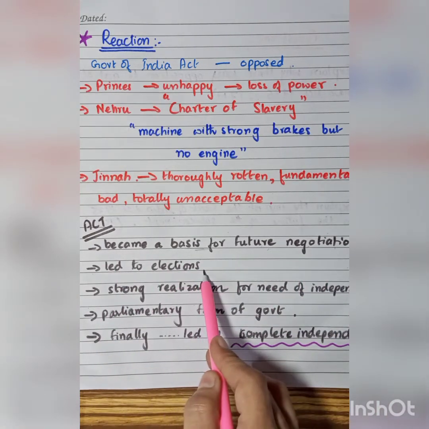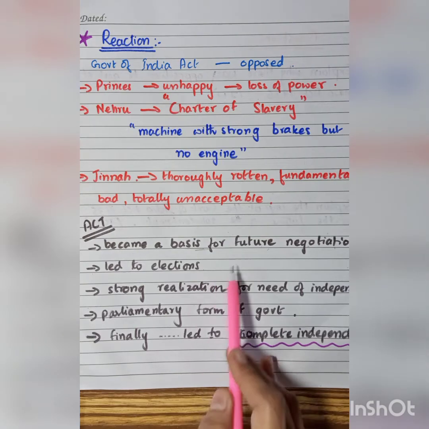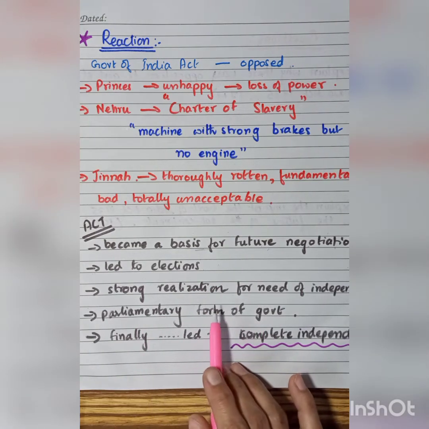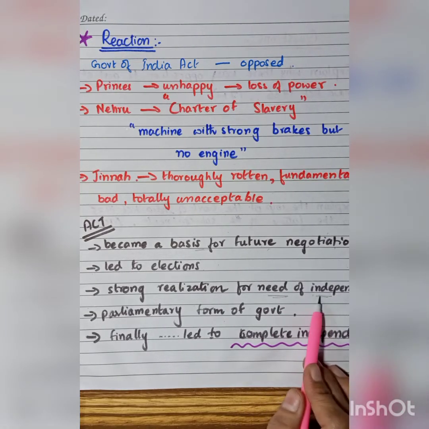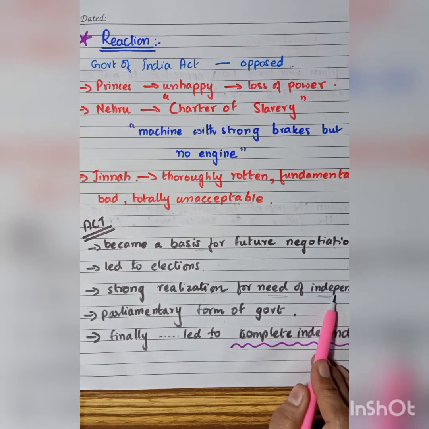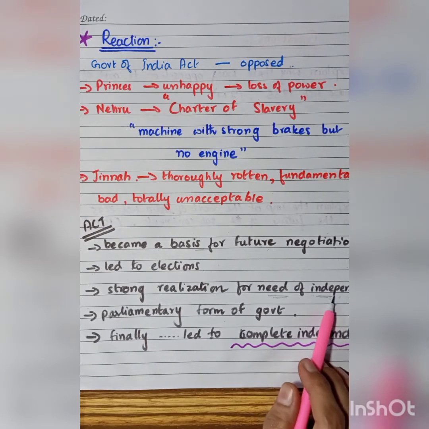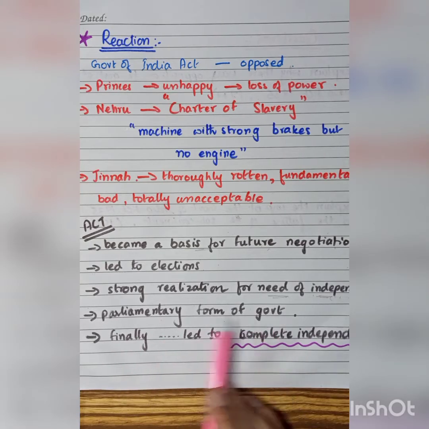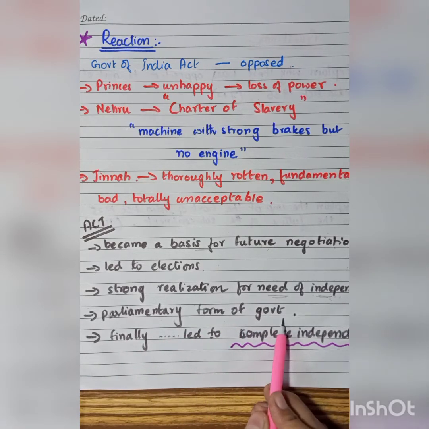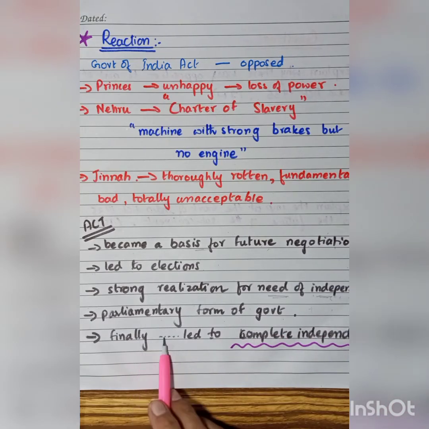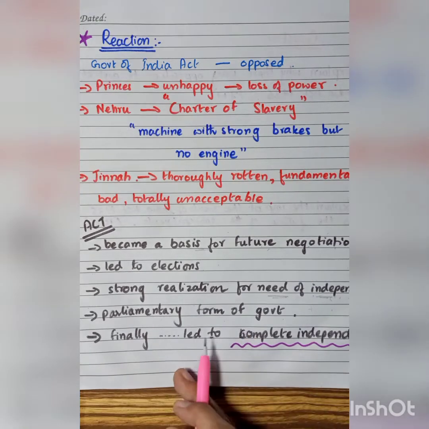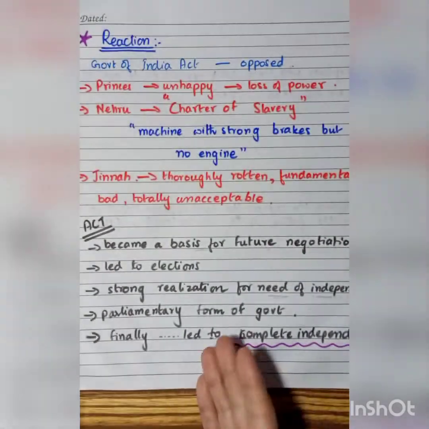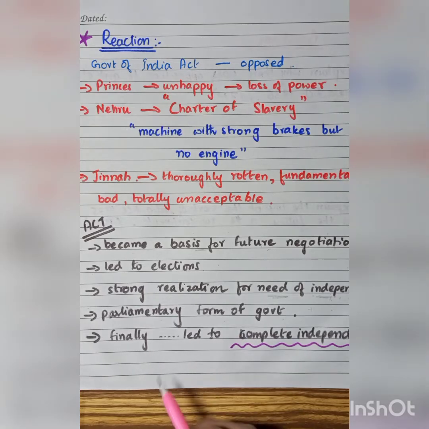And this act actually led to elections. And then, after the elections, there was a strong realization on the part of the Muslim League that now is the time, more than ever, that independence should be achieved, or freedom should be achieved from the British government. The introduction of the parliamentary form of government was a plus point. And finally, this whole thing led to complete independence, meaning the coming of the Government of India Act and the efforts that were made after it. All of that led to complete independence.